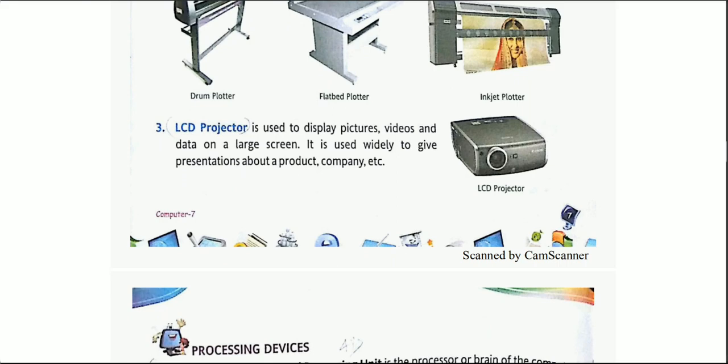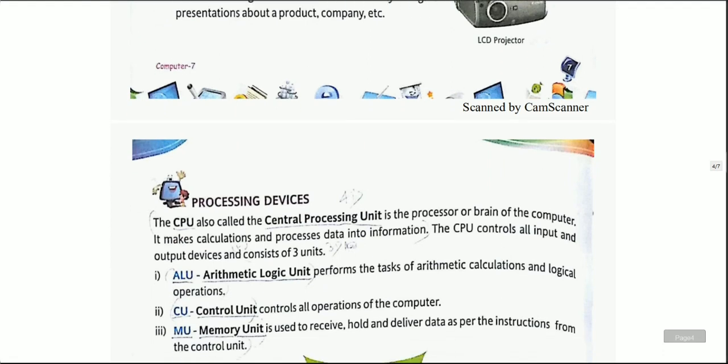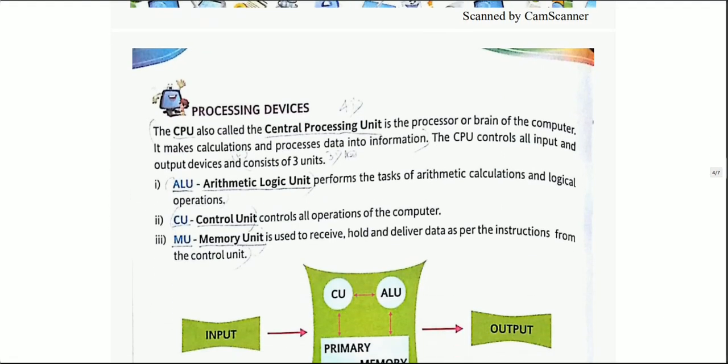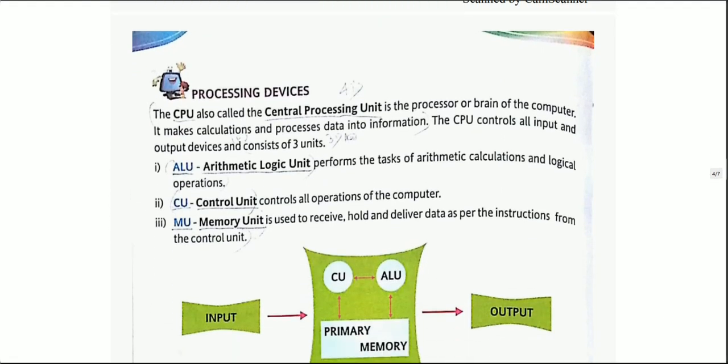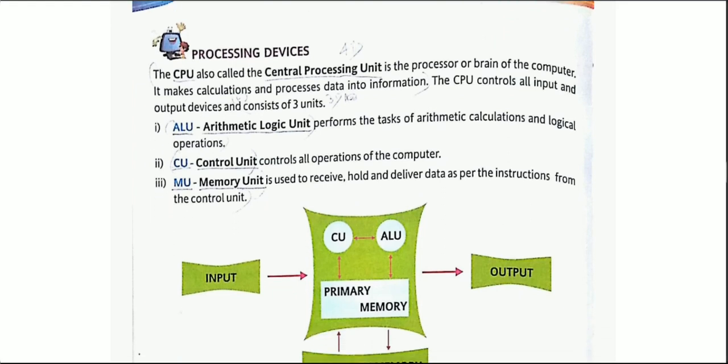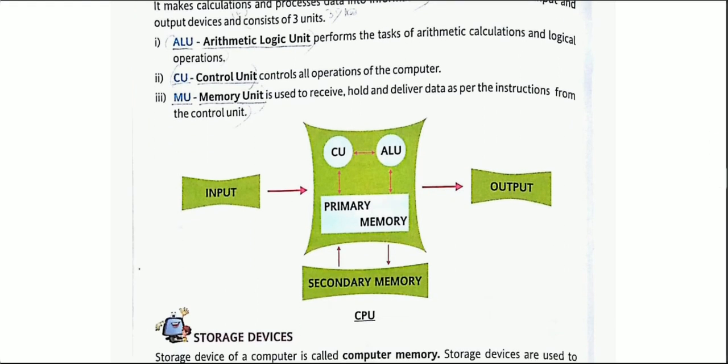Now the first two categories we have seen, that is input devices as well as output devices. Now moving towards the third kind of hardware devices, that is your processing devices. See, CPU, also called the central processing unit. Before discussing the central processing unit, let us discuss the very common figure of your computer.